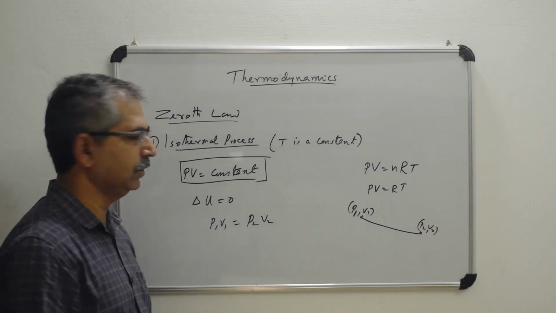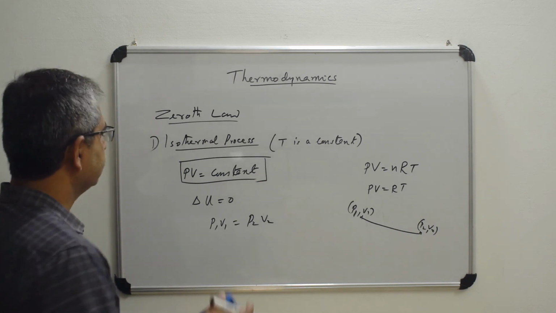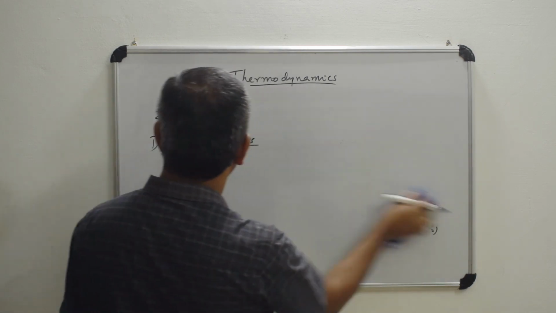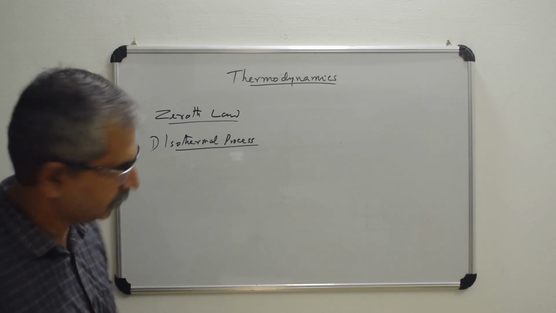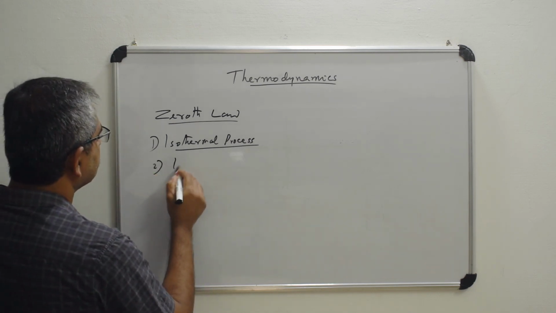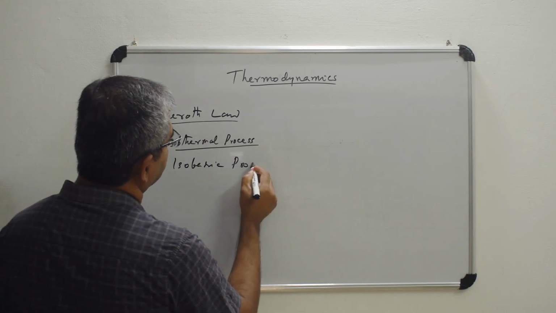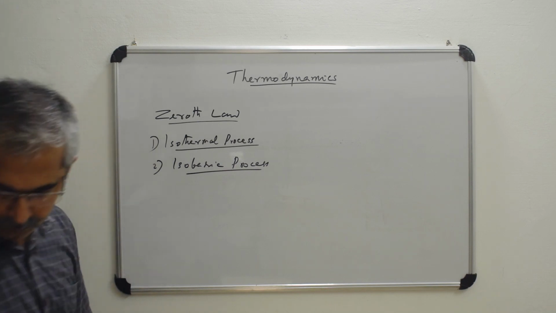Second type is the isobaric process. So what is an isobaric process?